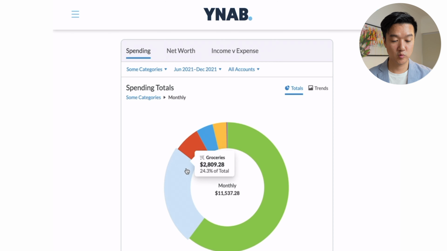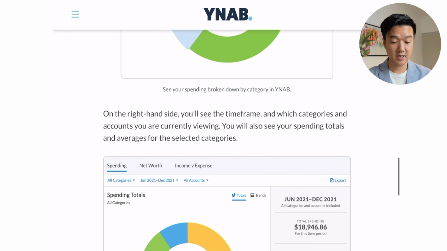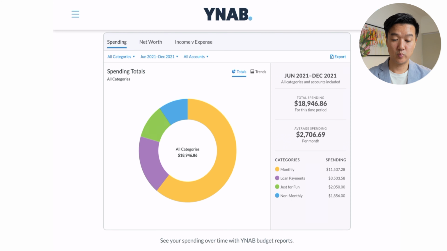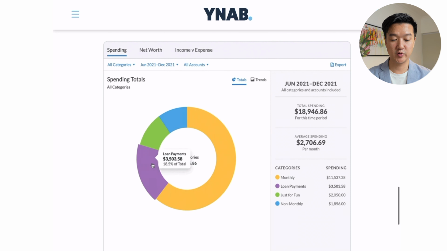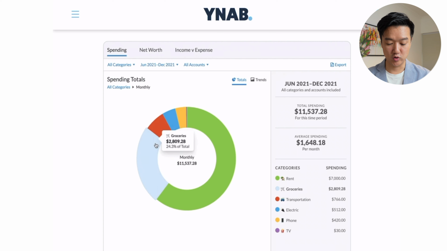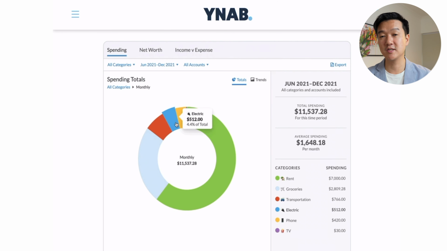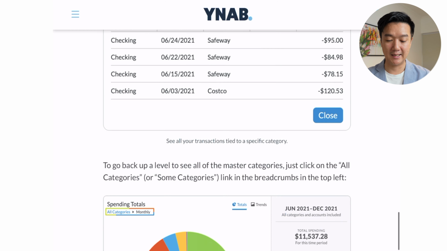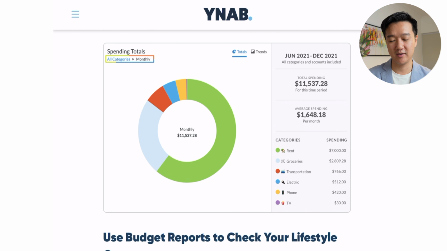So here it sort of says, okay, basically between June and December, we spent, in this case, $2,800 on groceries. Down here, we have a look at it and it says, okay, what is the total spending? And then we can spend by category, by totals, loan payments, et cetera. So it's actually quite good. And then you can click on those individual ones and see where the excursions happen or if you need to change your spending habits. Okay, so that's sort of the basic entry level for financial planning, personal finances, basically budgeting, right?